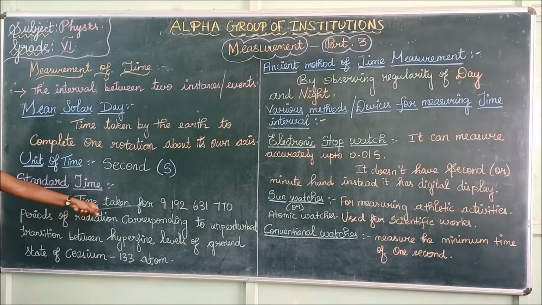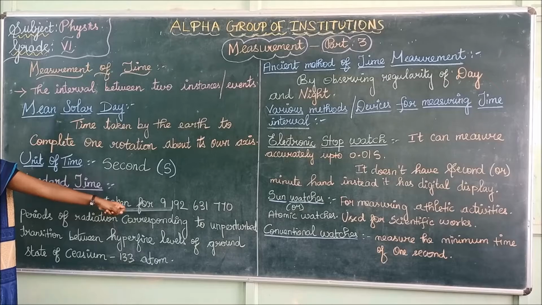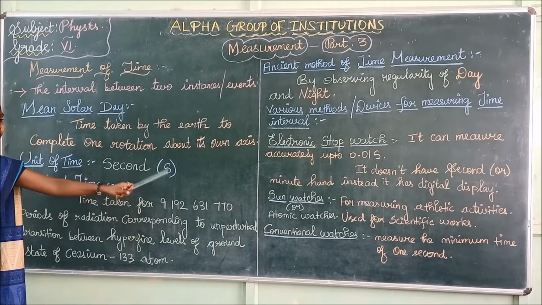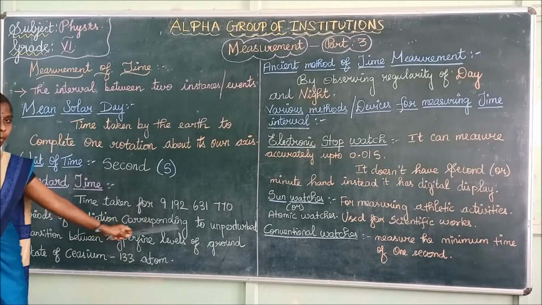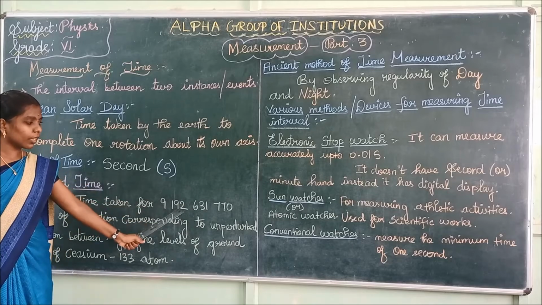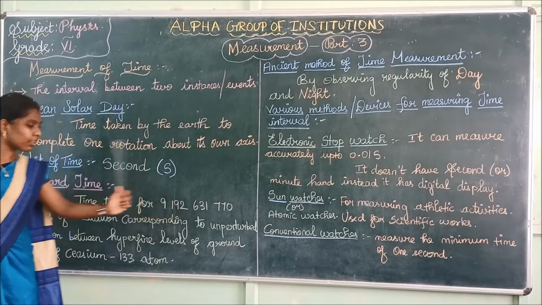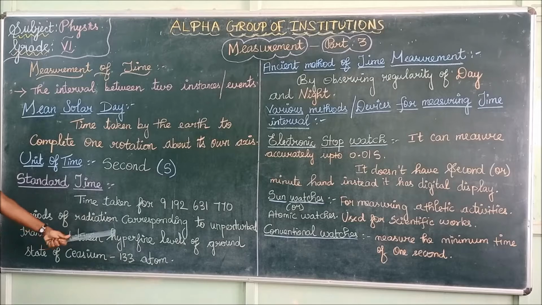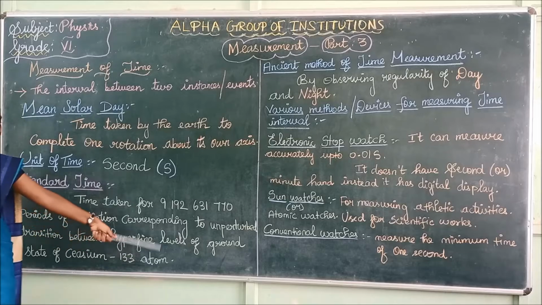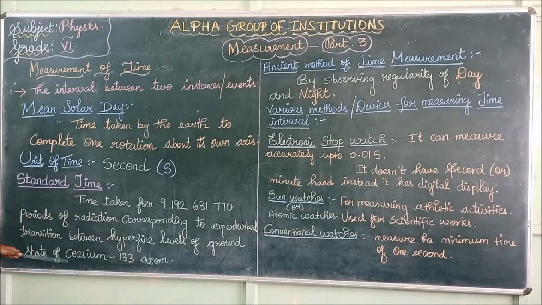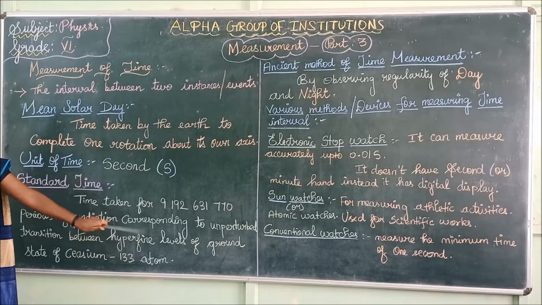Time taken for 9,192,631,770 periods of radiation corresponding to unperturbed transition between hyperfine levels of ground state of cesium-133 atom. That value you must memorize.